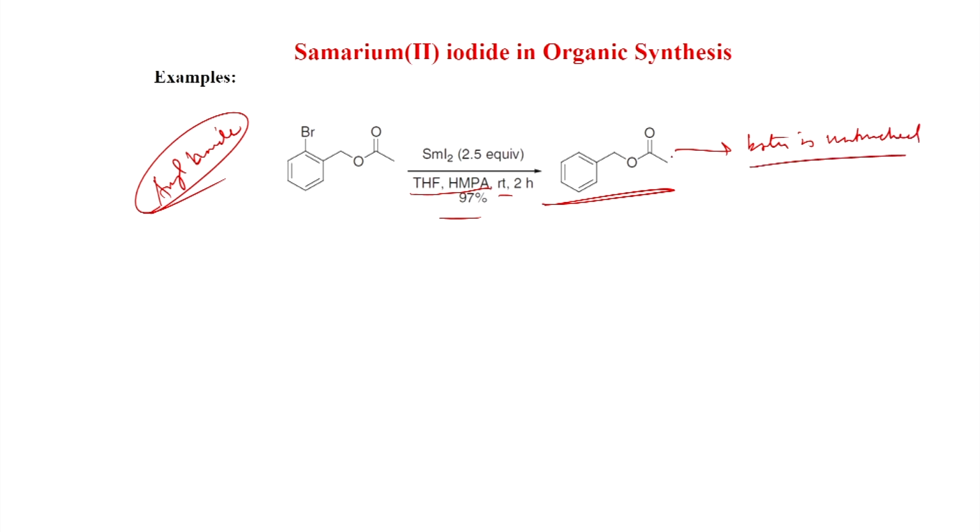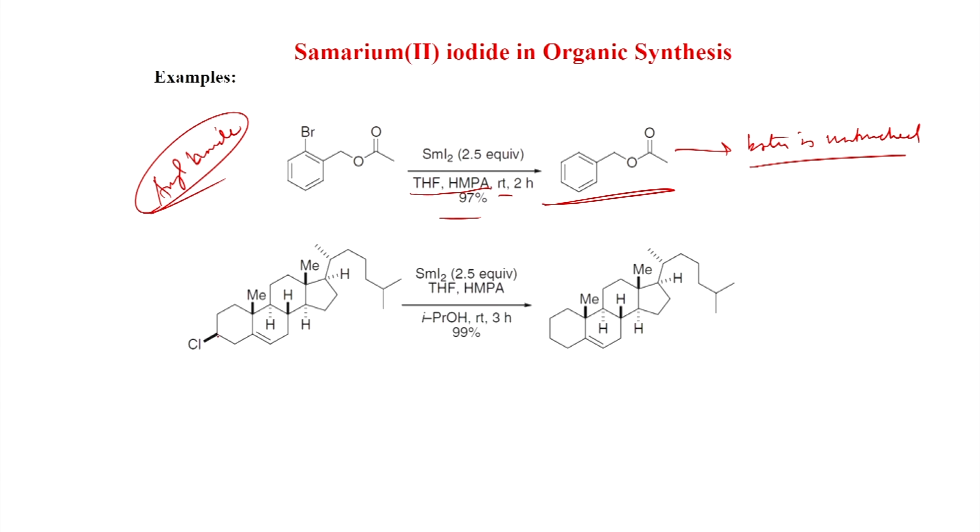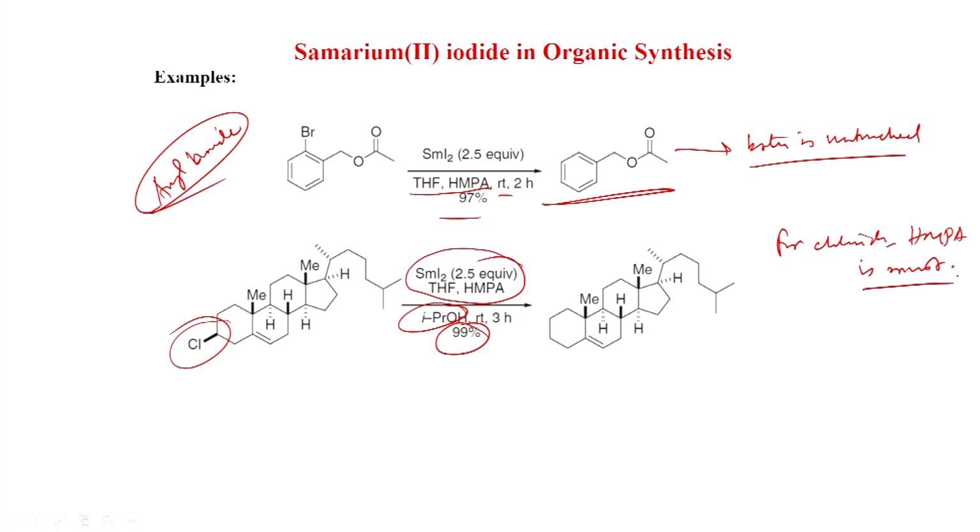But we will see later that ester can also be reduced with samarium iodide. And here a double bond is present, and many chiral centers are present, but only the chloride is reduced selectively with samarium iodide, THF, HMPA, isopropanol, 99% yield. For chlorides, HMPA is a must, otherwise no reaction, and isopropanol is the proton source, then you get 99% of this product.